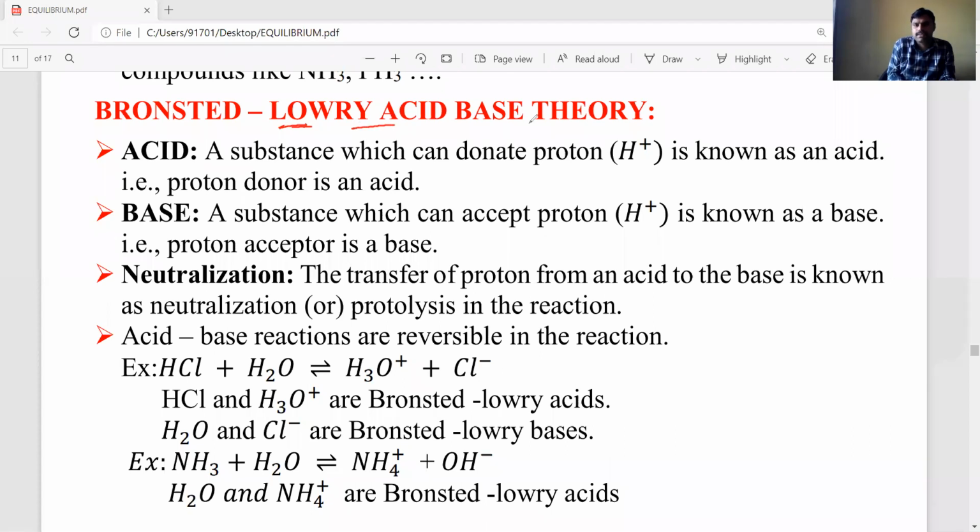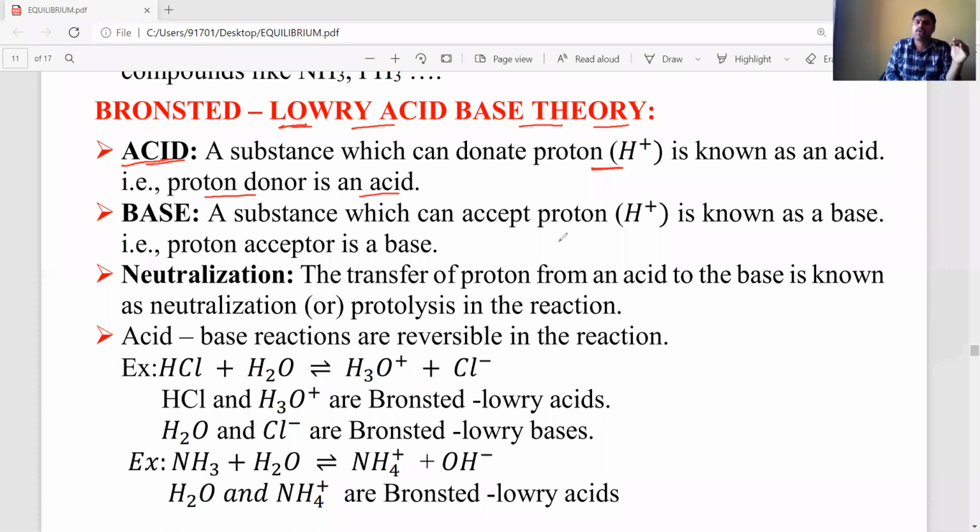According to Bronsted-Lowry acid base theory, what is acid? According to this theory, acid means proton donor, the substance which can donate a proton either in aqueous solutions or in non-aqueous solutions, whatever it may be. Proton donor is called an acid.